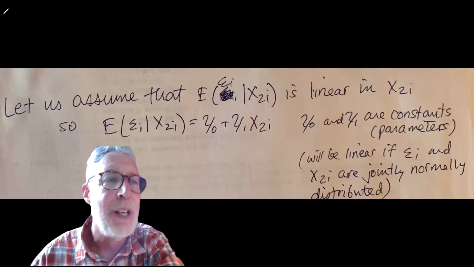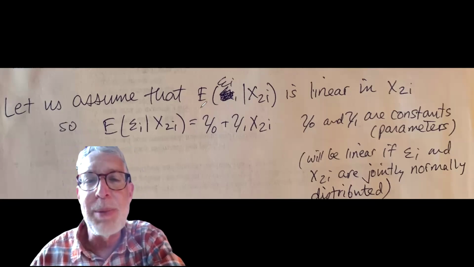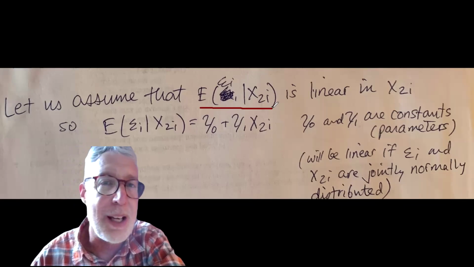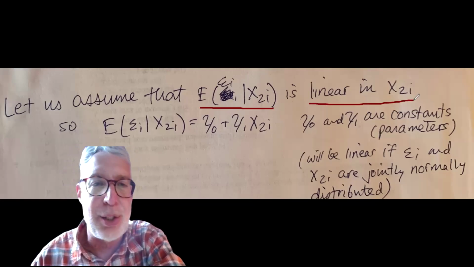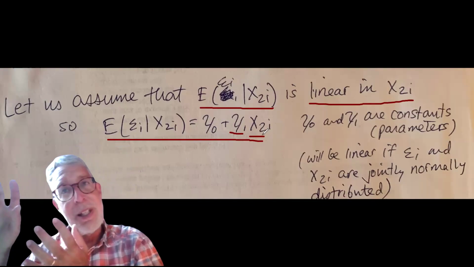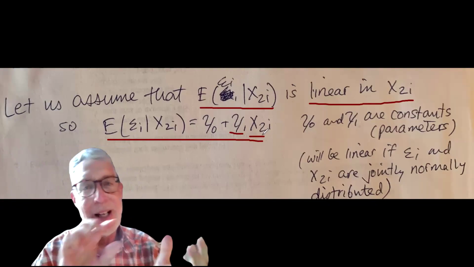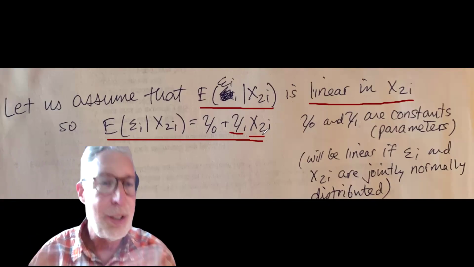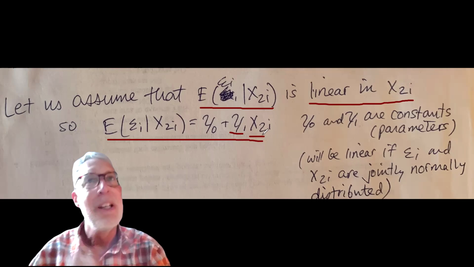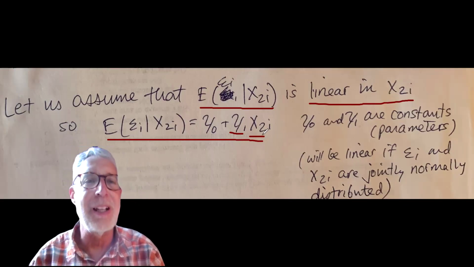It's fairly straightforward, and we're going to do a simple proof. To do the simple proof, we'll make a simple assumption. We'll assume that the expected value of the error term conditional on x2 is linear in x2. So the error will look like this. The expected error conditional on x2 is just gamma 0 plus gamma 1 times x2. So the higher is x2, the bigger is the error. That's all our assumption that we're making. If gamma 1 is positive, then the error is more likely to be positive. If gamma 1 is negative, the error will be more likely to be negative.